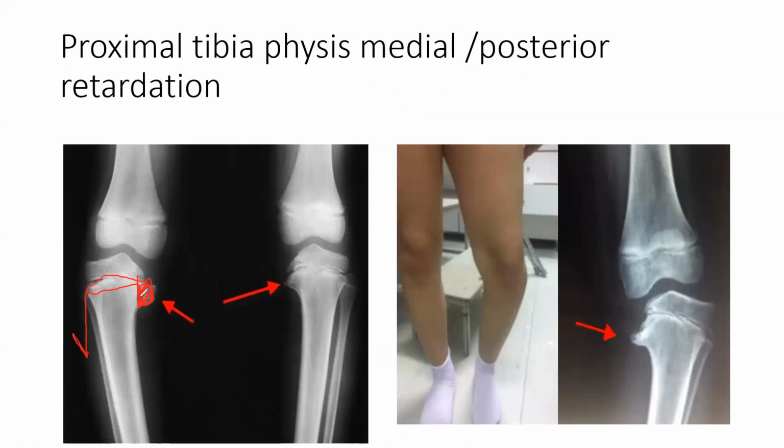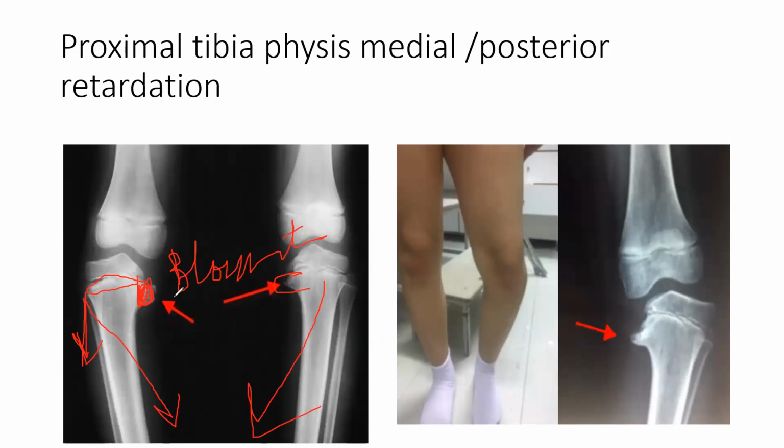So obviously if the medial growth is retarded and the lateral growth continues, the bone moves toward the side that is lacking. So it will go like this. Because of the problem of the medial physis, the tibia grows into vera. So this is known as Blount's disease.